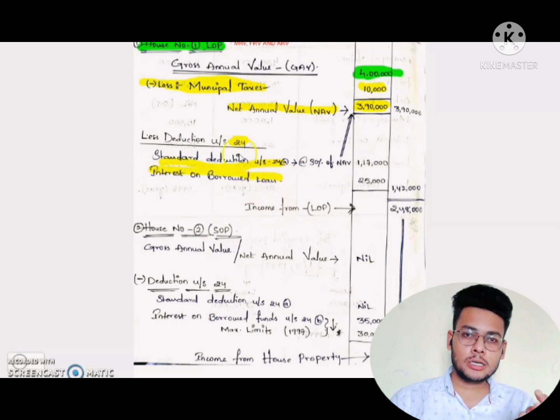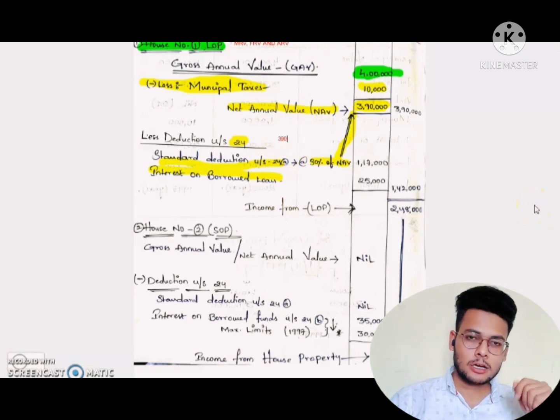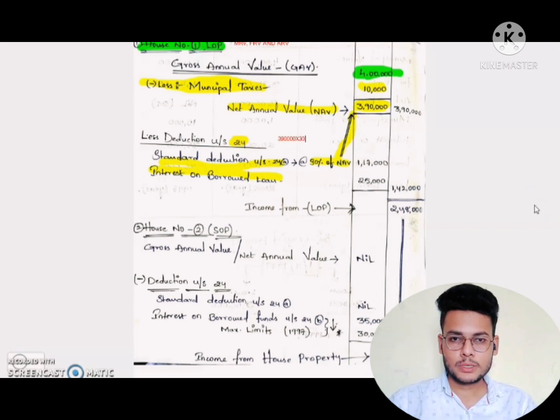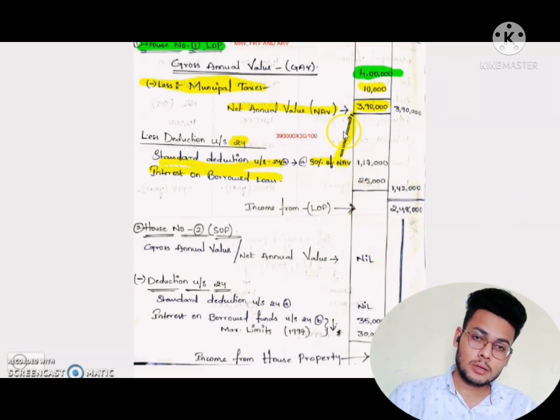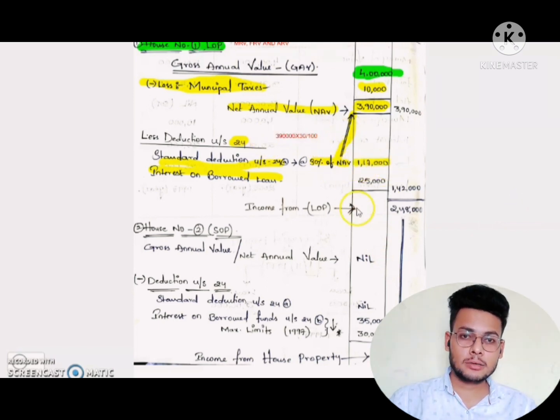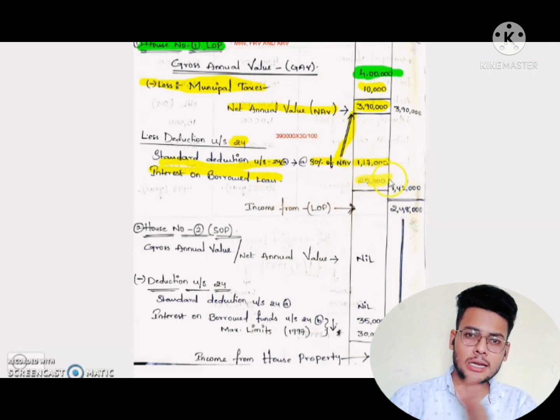Standard deduction on NAV is 30%, which we take on the net annual value. 3,90,000 is the net annual value, and on that we take 30%, so 1,17,000 is the standard deduction. We write it in the inner column. Next, interest on borrowed loan, that is 25,000, because he purchased after 1999, so his limit is under 2 lakhs.